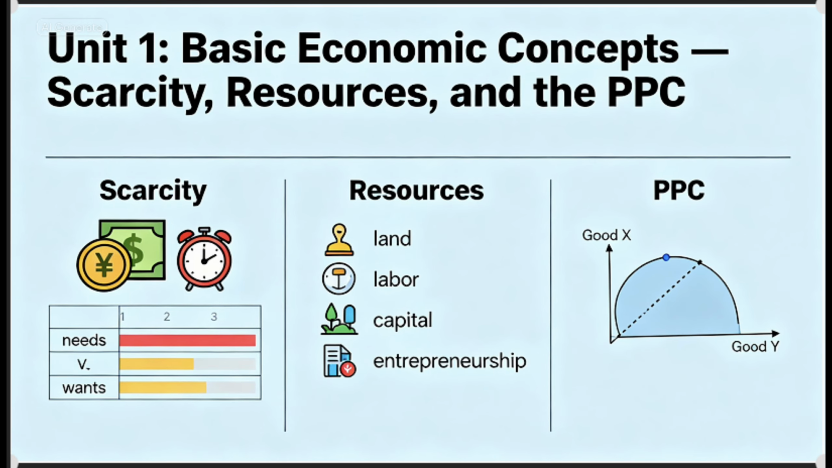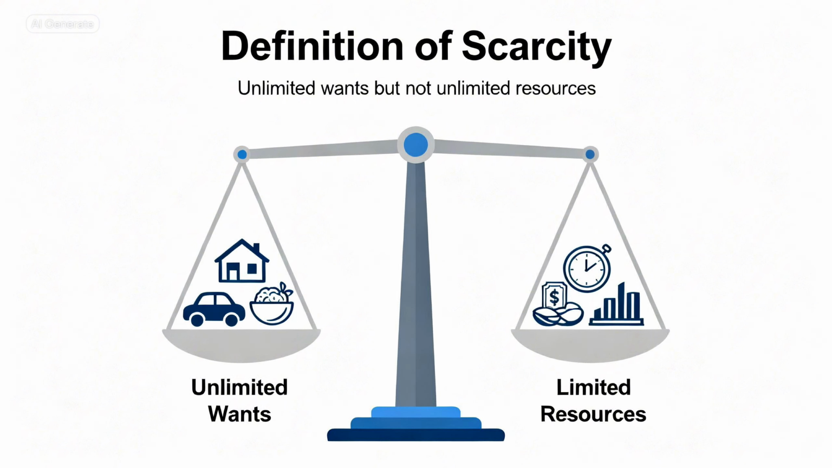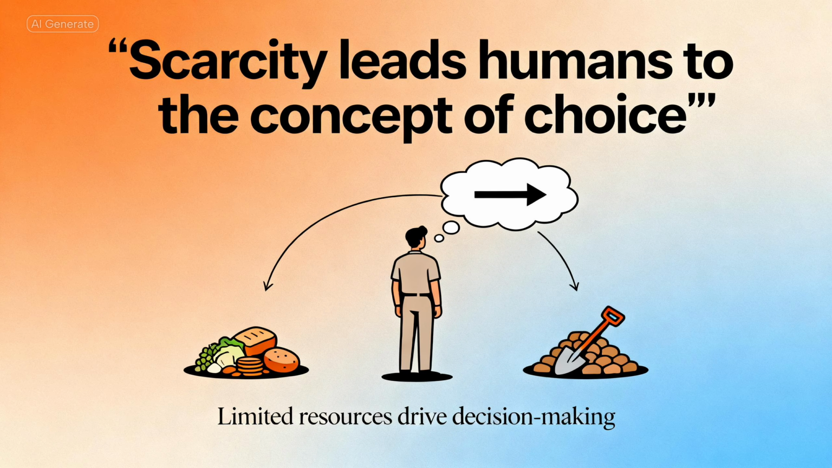Let's get started. The entire study of economics starts with one simple but powerful idea: scarcity. Scarcity means that resources are limited, but human wants are unlimited. No matter how much we have, we always want more. More goods, more services, more leisure time. But because resources like time, money, and materials are scarce, we can't have everything. This leads to the concept of choice.